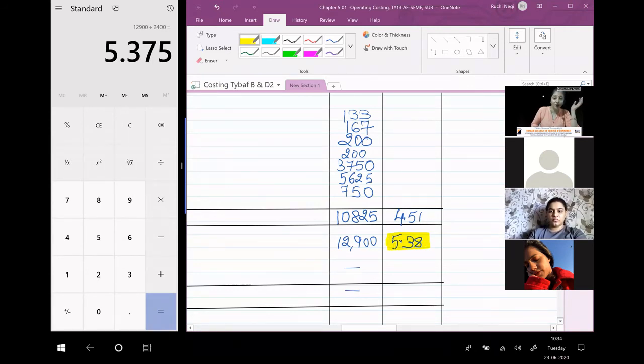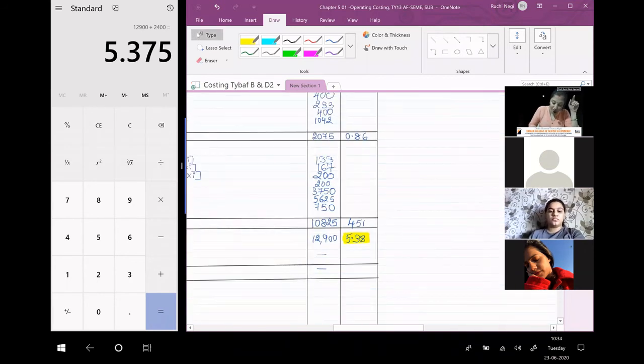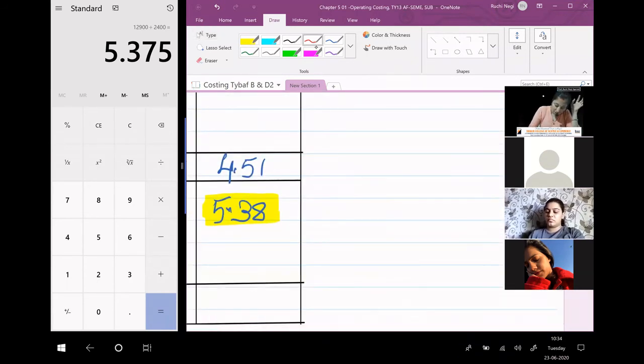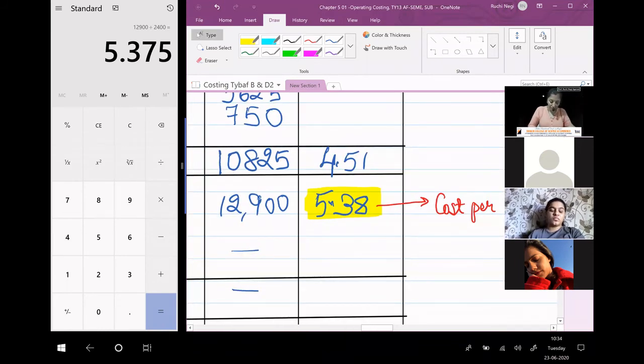This is the final answer for which you will get 15 marks. This is nothing but cost per effective kilometer. 5 rupees 38 paisa. Am I clear about this?